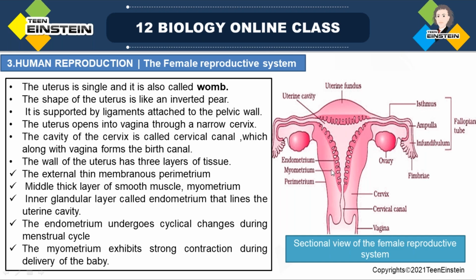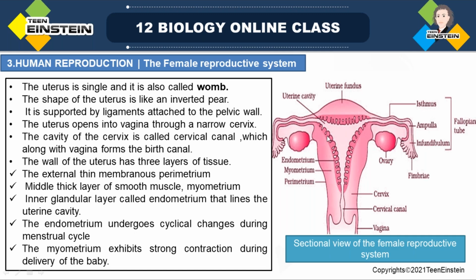The middle layer of the uterine wall is called the myometrium. First is the perimetrium, then the myometrium, and then the inner wall. The myometrium is thick and consists of smooth muscles. Compared to the perimetrium, which is a thin layer, the myometrium is the middle layer and is somewhat thick. It has a layer of smooth muscles.